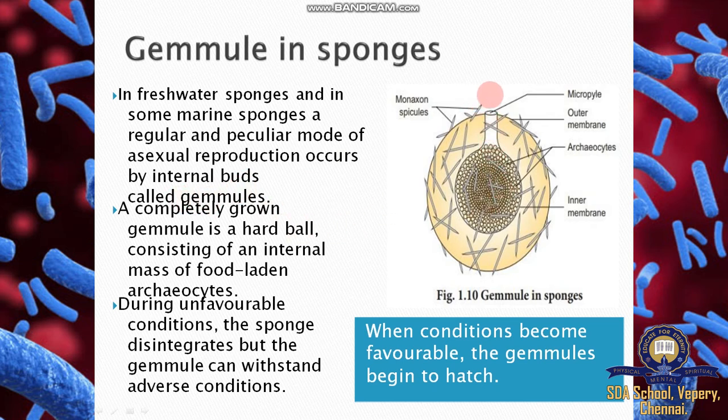The gemmule consists of a small opening called the micropyle, covered by an outer membrane, and inside is a food-laden mass called archeocytes. Archeocytes provide material for developing young ones. A completely grown gemmule is a hard ball consisting of an internal mass of food-laden archeocytes. In unfavorable conditions, the sponge disintegrates, but the gemmules withstand it and come out later.